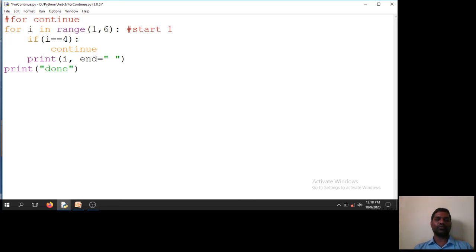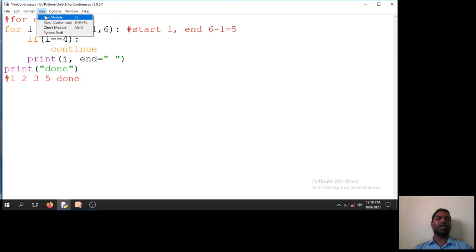Start is 1, end is 6 minus 1, which is 5, because 6 is exclusive. I am going to print 1 to 5, but whenever i becomes 4, I am skipping that particular iteration. That means I am saying continue. It will not execute this iteration, that means it will ignore the 4. The output will be 1, 2, 3, 5, and then done. This is how you can use continue with the for loop.